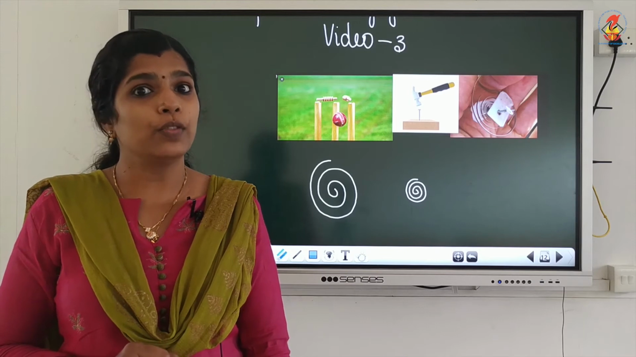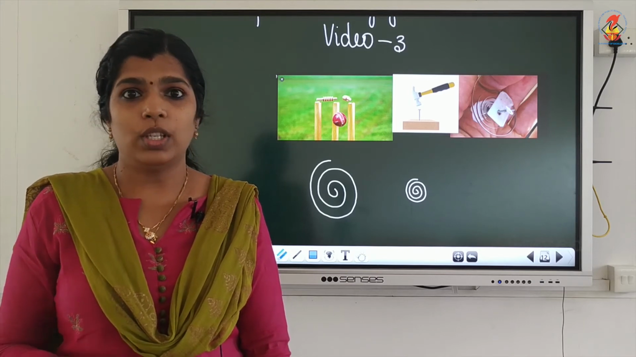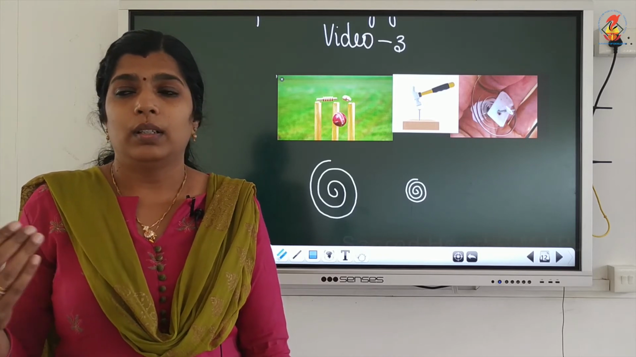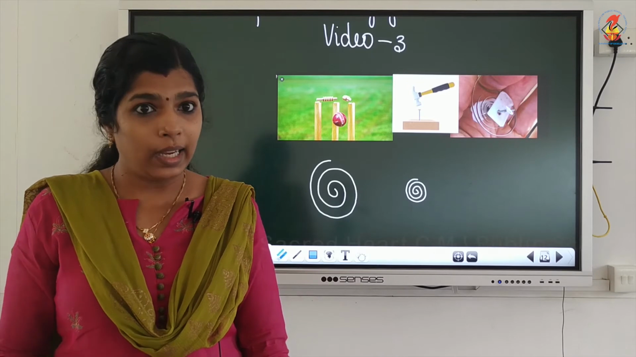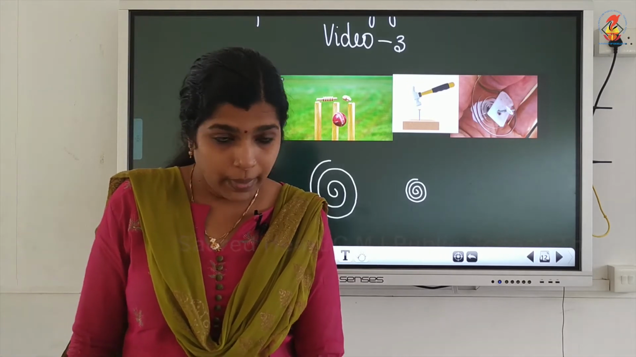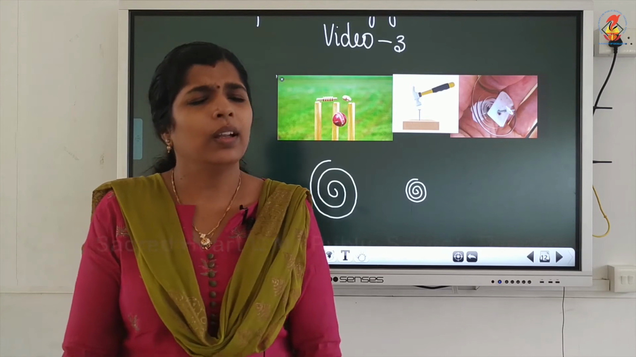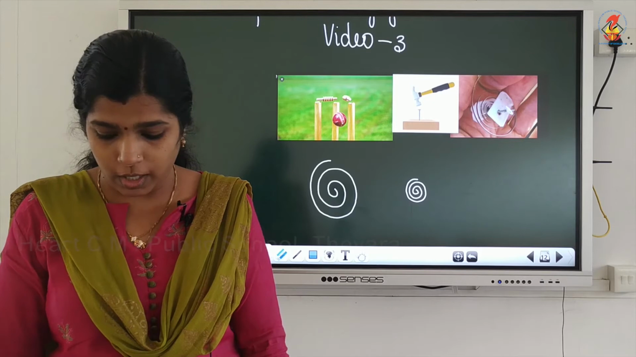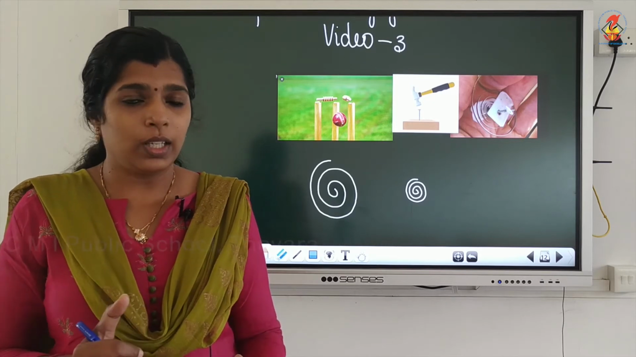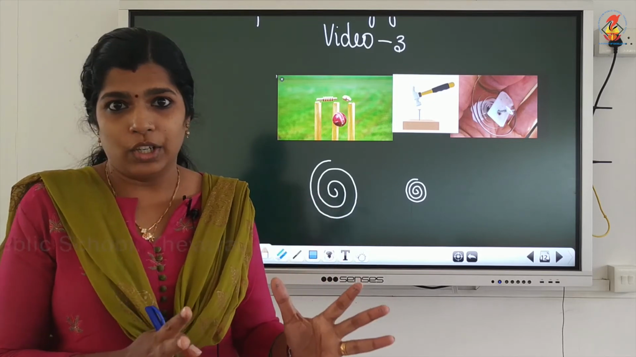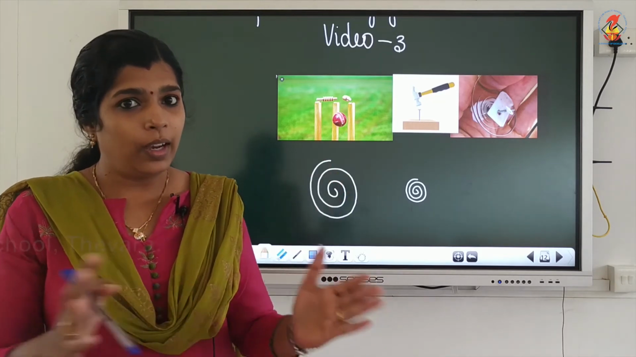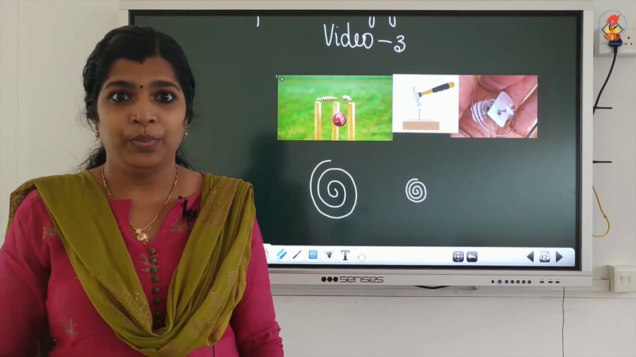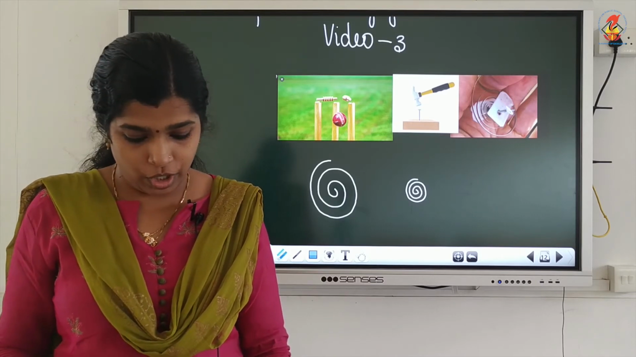Now, different forms of energy are there: light energy, chemical energy, mechanical energy, sound energy, electromagnetic energy. So, different types or forms of energy are there. We need to consider mechanical energy. Mechanical energy is divided into two: kinetic energy and potential energy.